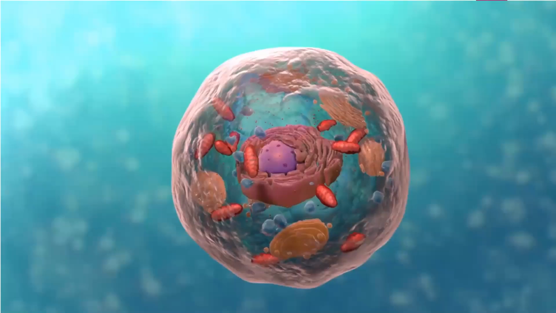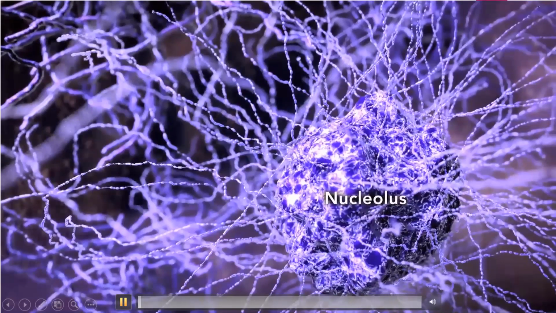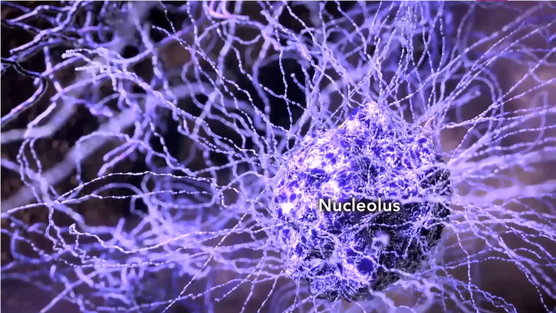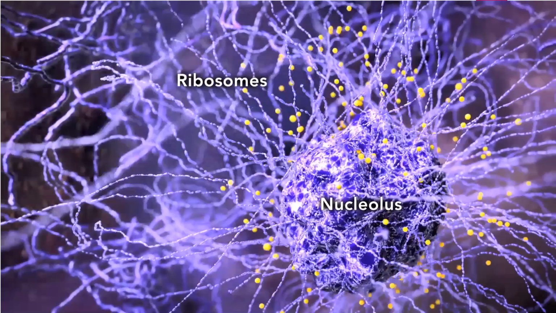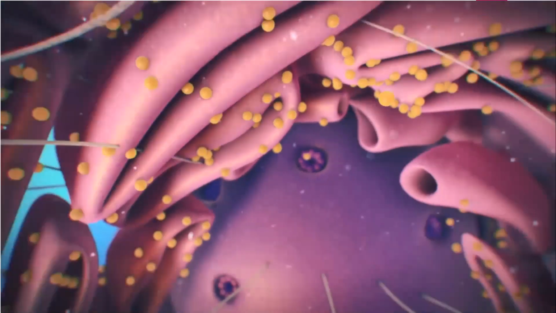Okay. Now here is a video in which you will be able to see how an endoplasmic reticulum looks like. It's a eukaryotic cell. So let me just give you again a hint. At the center, purple color one is nothing but the nucleus. Surrounding the nucleus, the entire thing is your endoplasmic reticulum. These red lobed structures are nothing but mitochondria. So let's have a look slowly moving inside the cell. This is a nucleolus which you are able to see. Nucleolus is making ribosomes, and these ribosomes are coming outside of the nucleus through a small pore called nuclear pore.